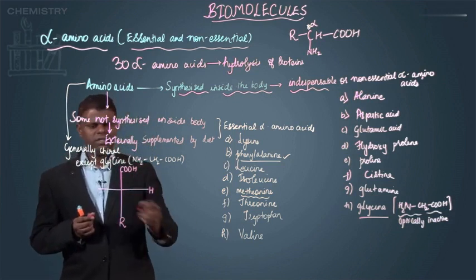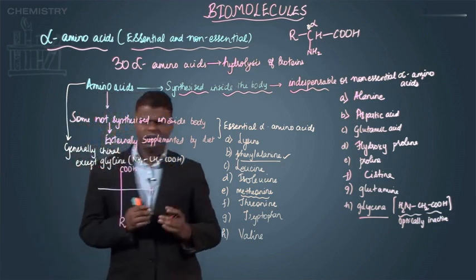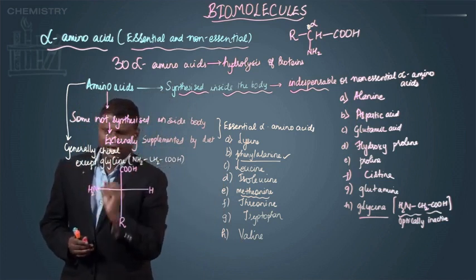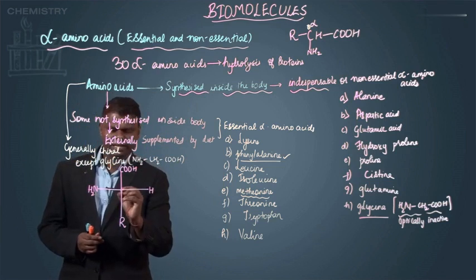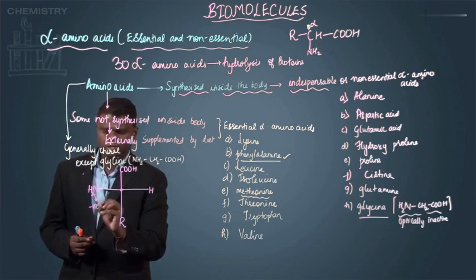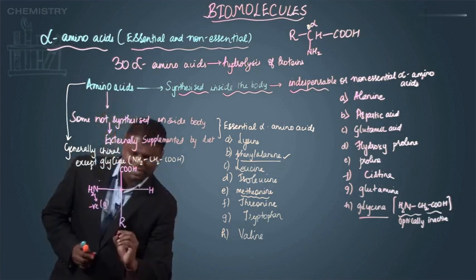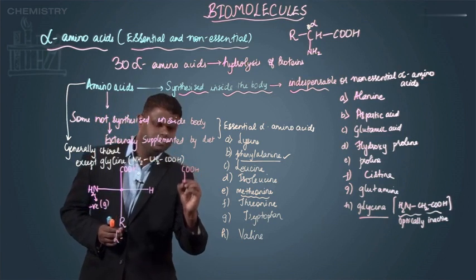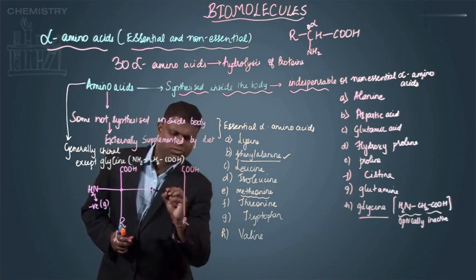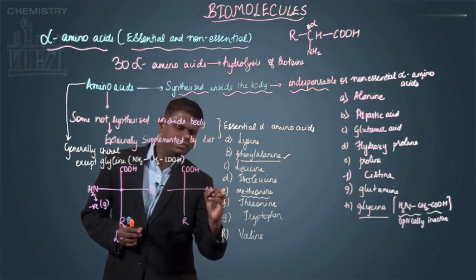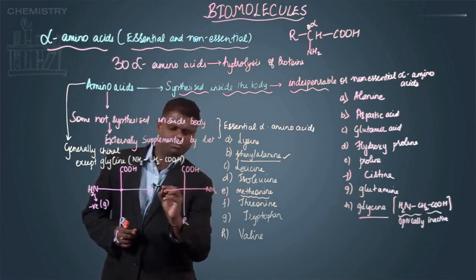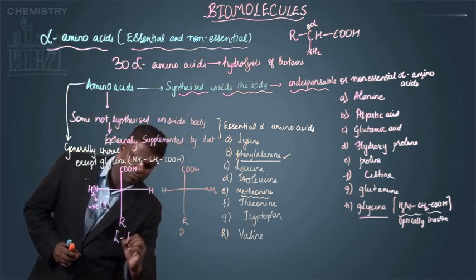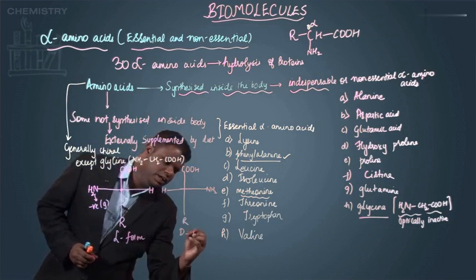The R group can be anything, like a methyl group or a phenyl group, and then you have NH2. Now, as per the convention, this is the chiral center, and the amino group is towards the left, so you call it the L form, whereas when the amino group is towards the right, you call it the D form. So this is the L form and this is the D form.